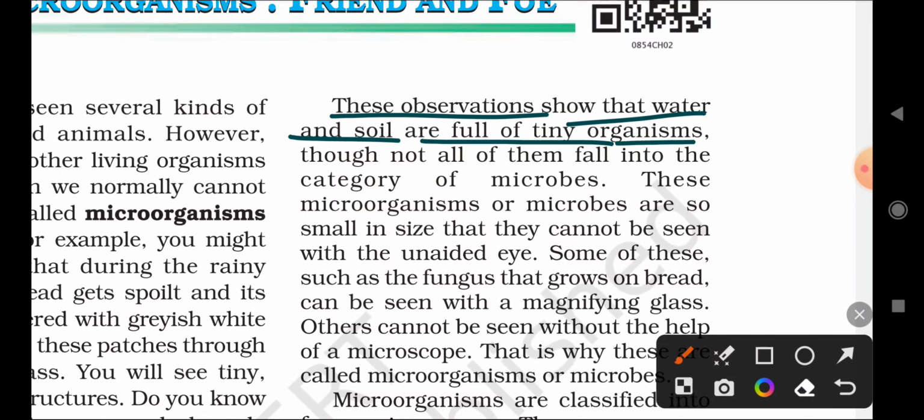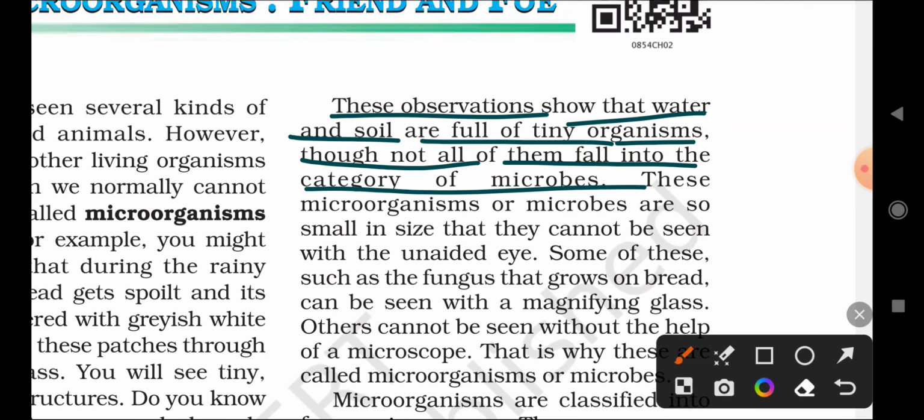So soil also contains a variety of microorganisms, and water also contains a variety of microorganisms. Though not all of them fall into the category of microbes, they contain several kinds of microorganisms.